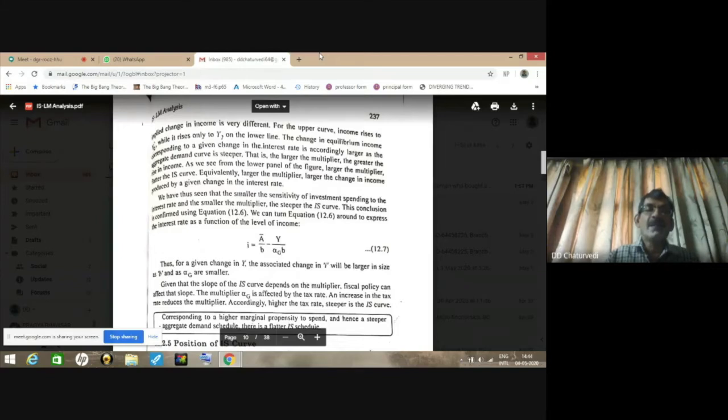So if you take smaller values of B and alpha G, then the slope of IS given by this equation is going to be greater.